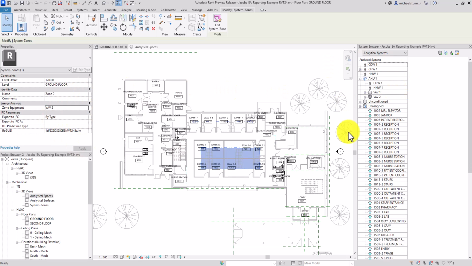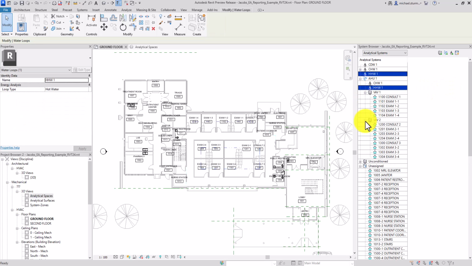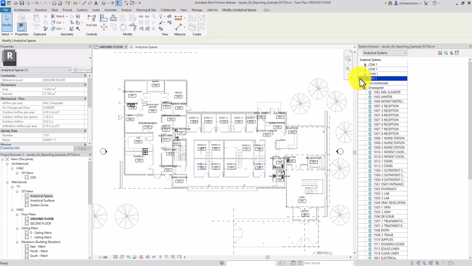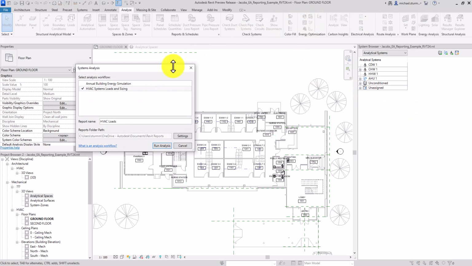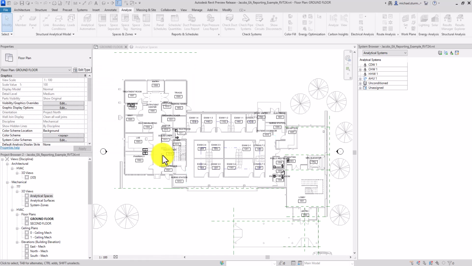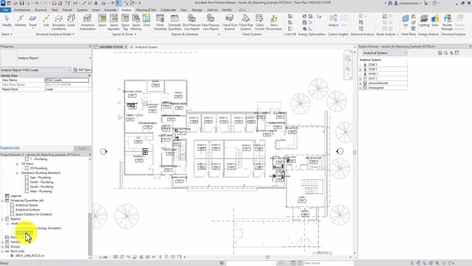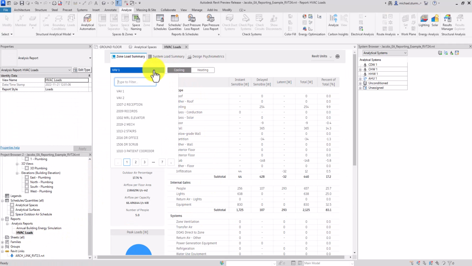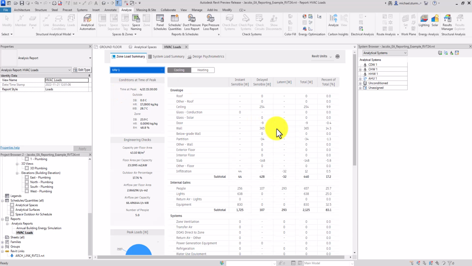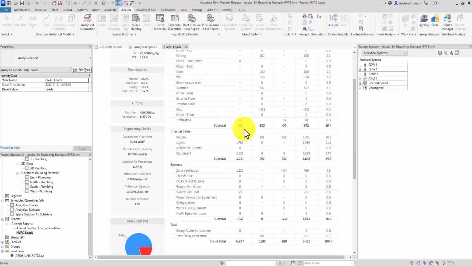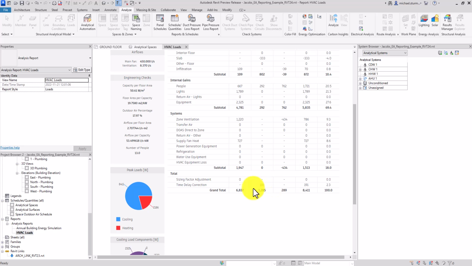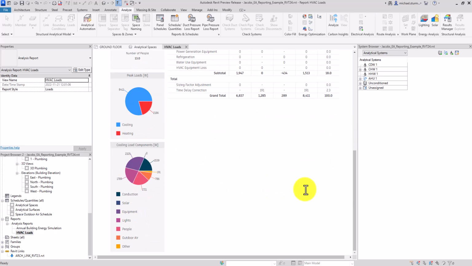Click apply. Now that we have all our spaces within our zone equipment, we can go ahead and generate our HVAC load reporting. Once it's done, open your HVAC load report and you'll find your VAV equipment there with the total load on it. And you can also check the total system load for your AHU, which in this case will be the two VAVs added together.